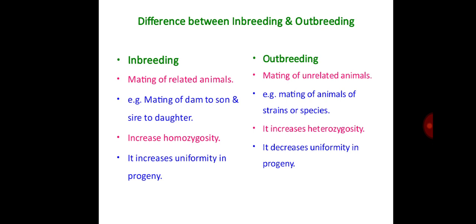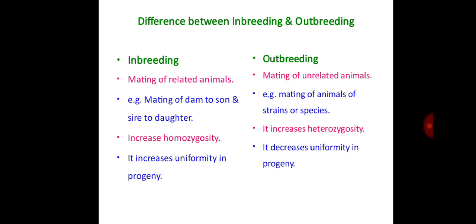The difference between inbreeding and outbreeding. Inbreeding means mating of related animals, whereas outbreeding is mating of unrelated animals. Examples: mating of dam to son and sire to daughter in inbreeding. Example of outbreeding is mating of animals of different strains or species. Inbreeding increases homozygosity, whereas outbreeding increases heterozygosity.